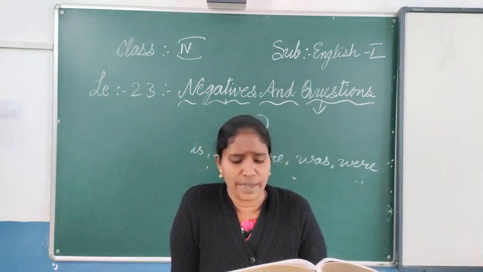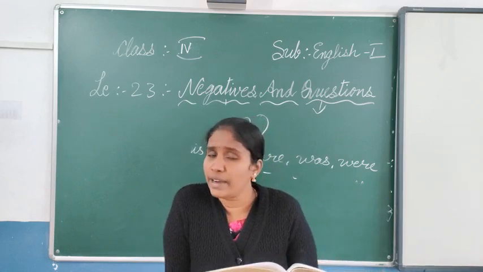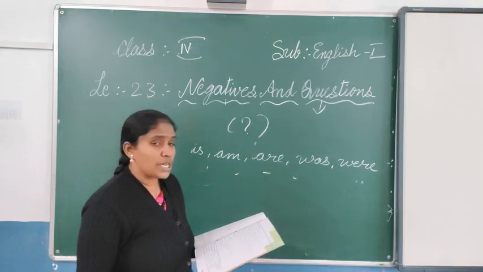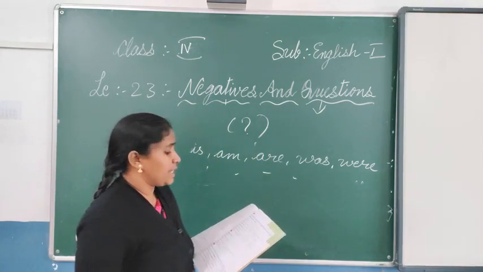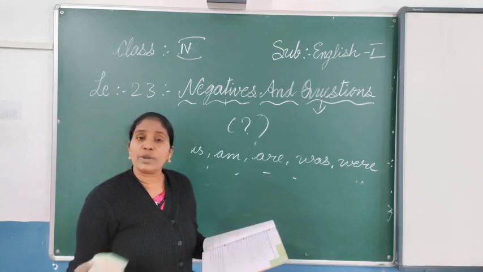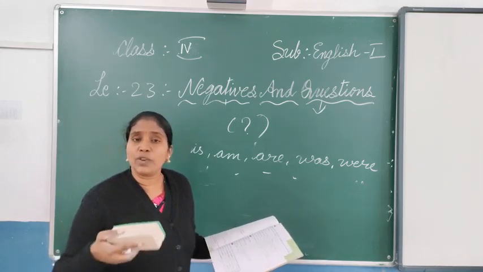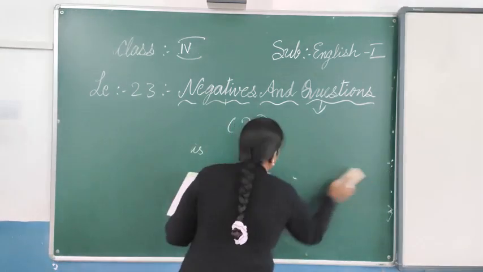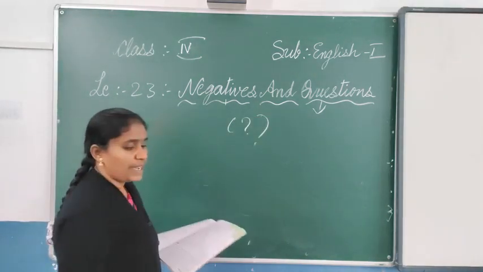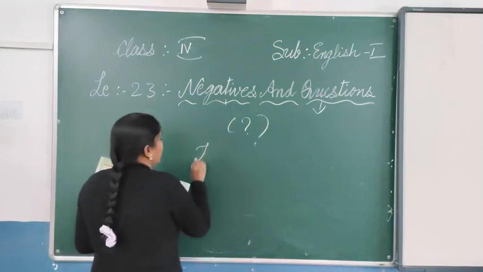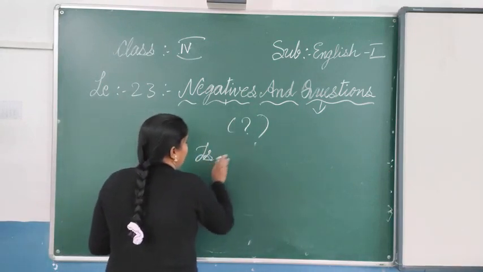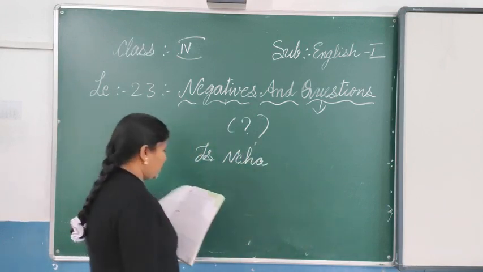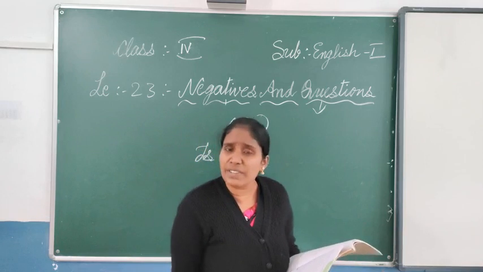Neha is driving a car. Is Neha driving a car? So the question they have given, the answer they have given. How will we ask the question? Neha is driving. Why is is used? Because in the sentence the helping verb they have used is is. So the question also will start with is only. Neha is driving a car, so we will say, Is Neha driving a car?